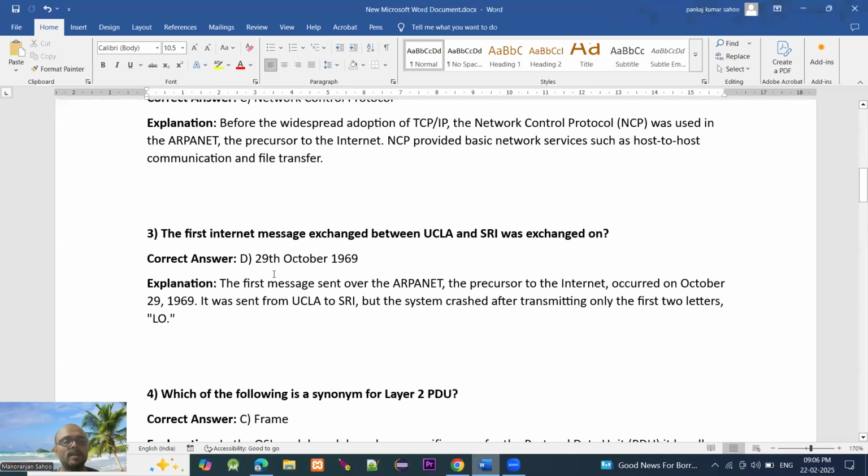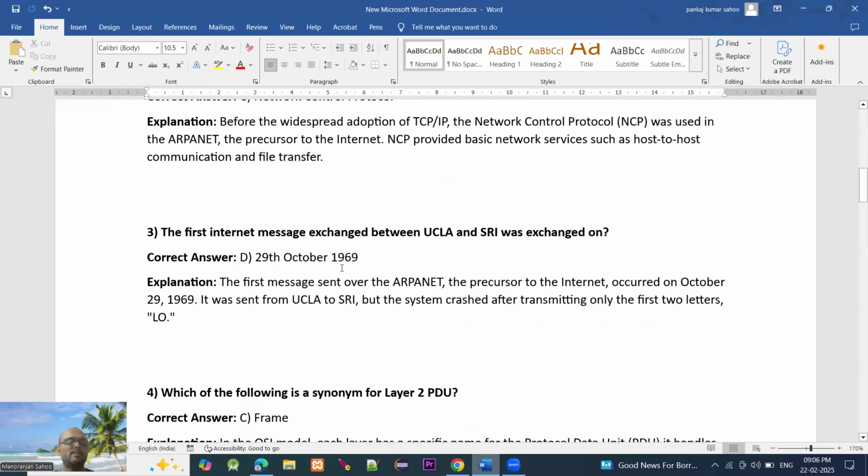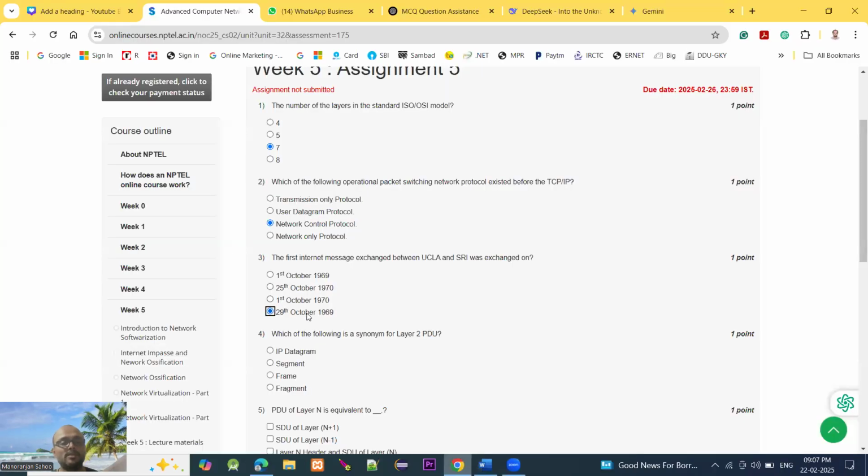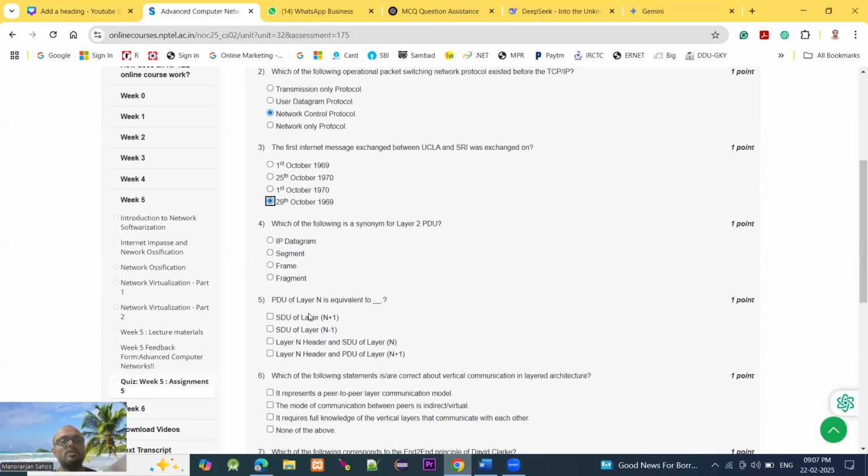That was the first message sent over the ARPANET, the precursor to the internet. It was from UCLA to SRI, but the system crashed after transmitting only the first two letters, LO. So for question number 3, option D is the right answer. Moving to question number 4.